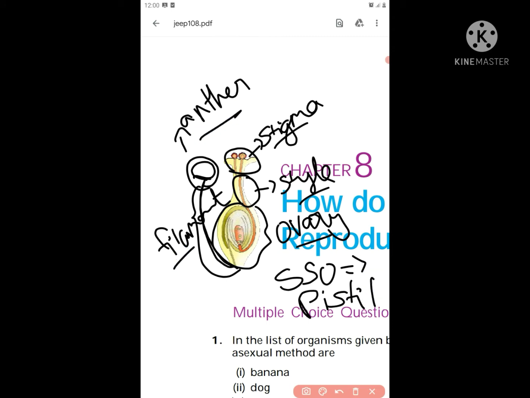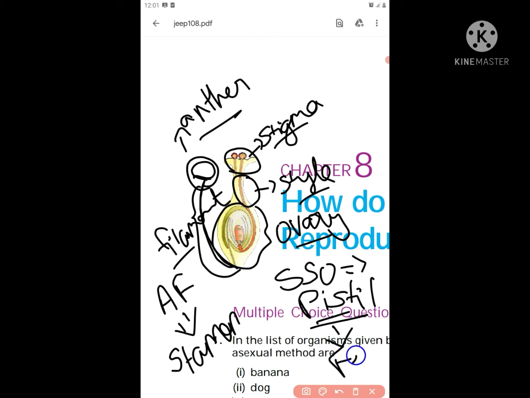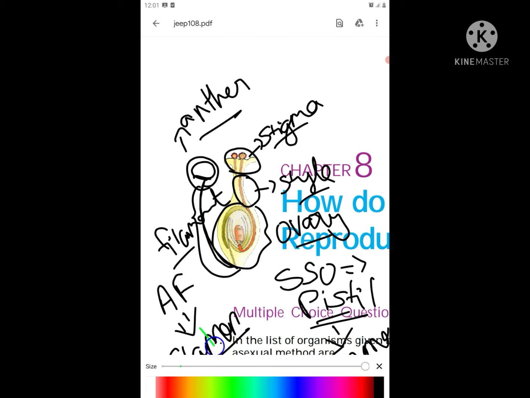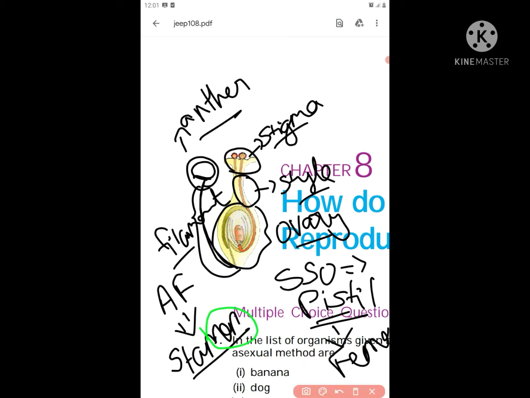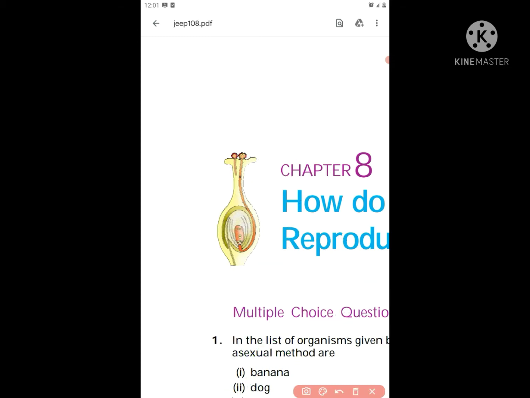And anther and filament are called stamen. Pistil is the female part. And stamen, in stamen we can observe there is 'men', right? Stamen is the male part. We got the clarity about it.